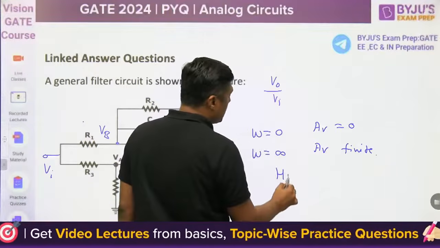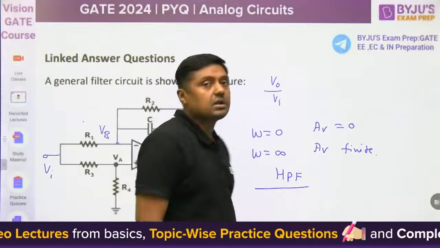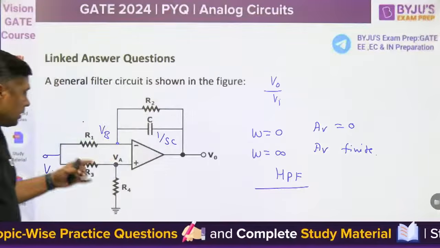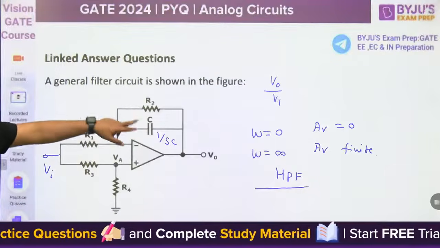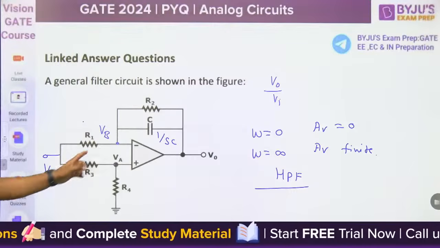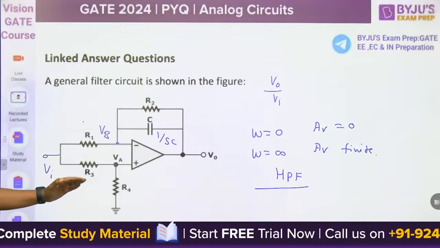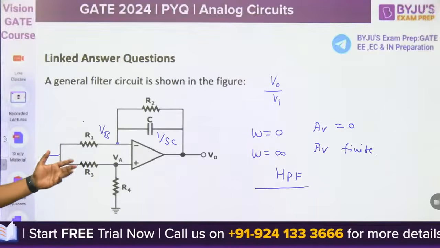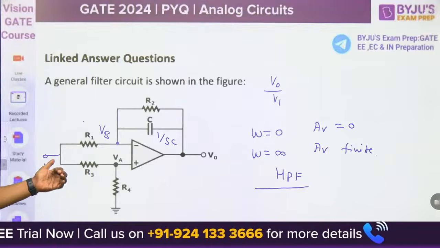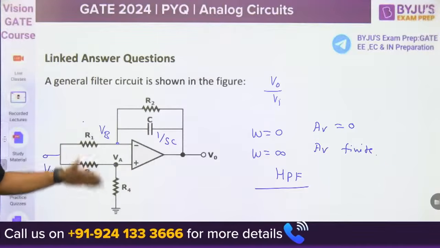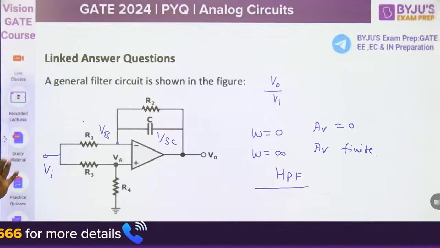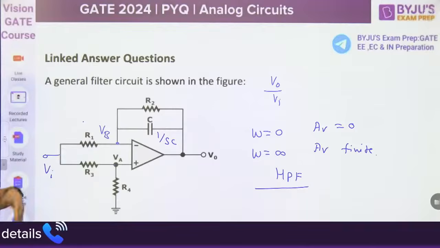Means it is a high pass filter, guys. Right? So check this. You are just checking this C only, but it is also connected to R3 and R4. So first of all, find the VA, then find the VB, or you can directly apply the superposition theorem. What is the output because of that? What is the output because of this? And then arrange the expression and finally put omega equal to 0 and omega equal to infinite. As omega increases, gain increases, so we can prove that it is a high pass filter.